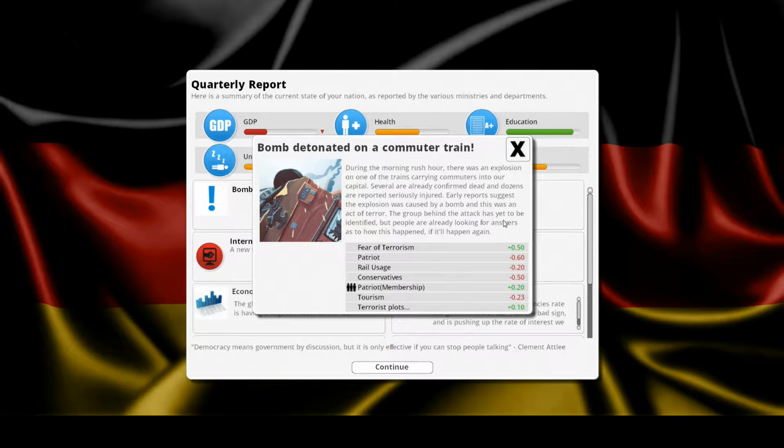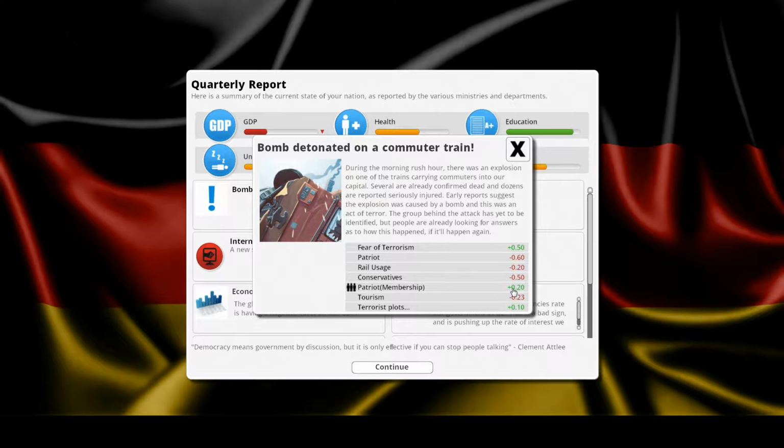A bomb has been detonated on a commuter train? What? During the morning rush hour, there was an explosion on one of the trains carrying commuters into our capital. Several are already confirmed dead and dozens reported seriously injured. Early reports suggest the explosion was caused by a bomb and this was an act of terror. The group behind the attack is yet to be identified, but people are already looking for answers as to how this happened, if it will happen again.